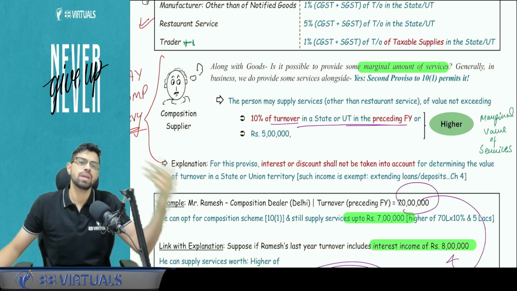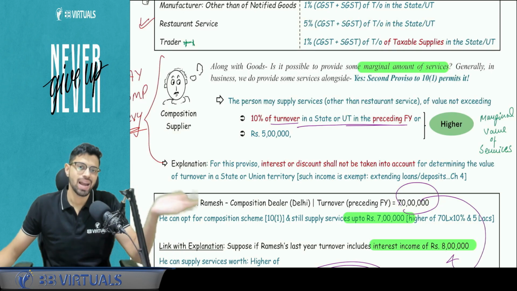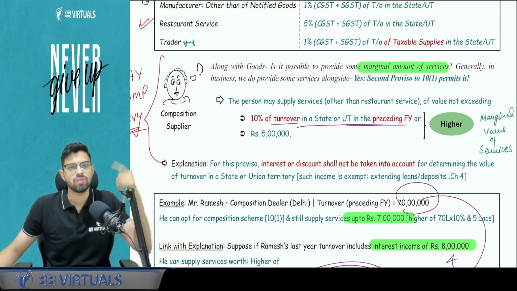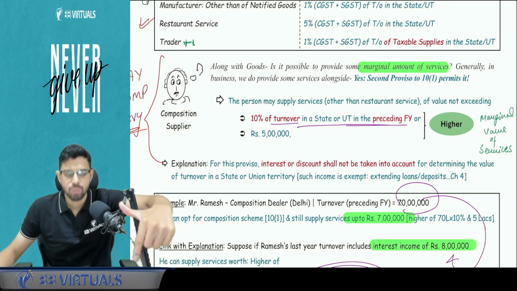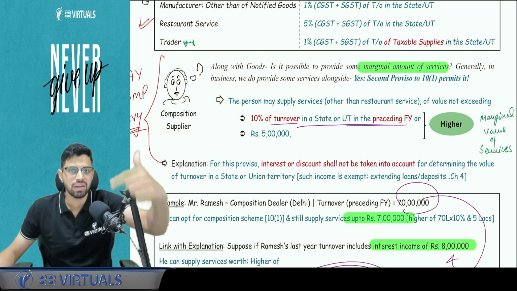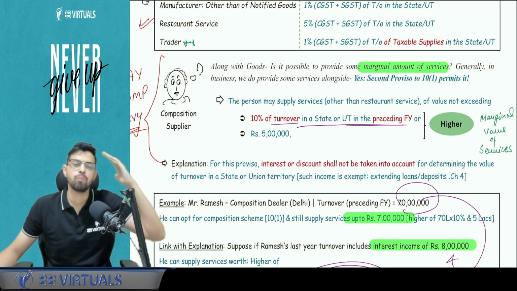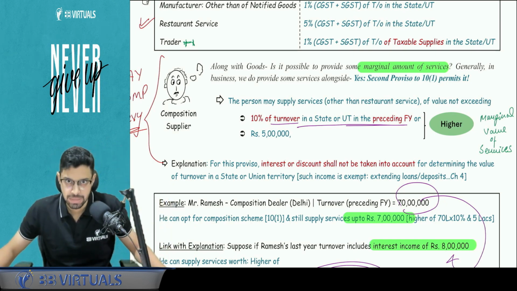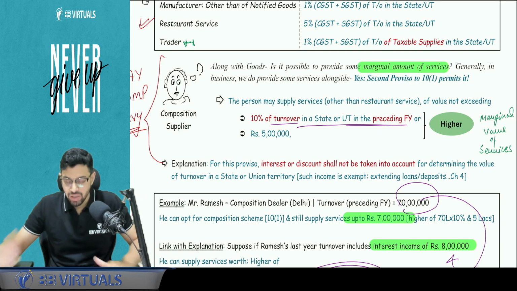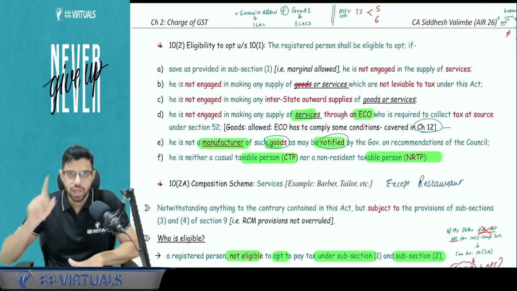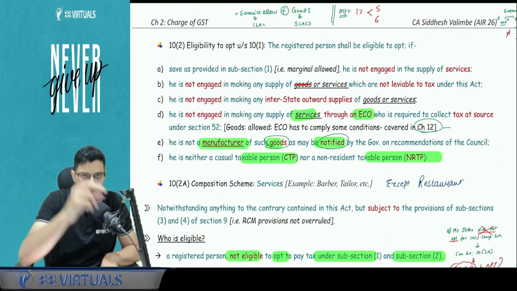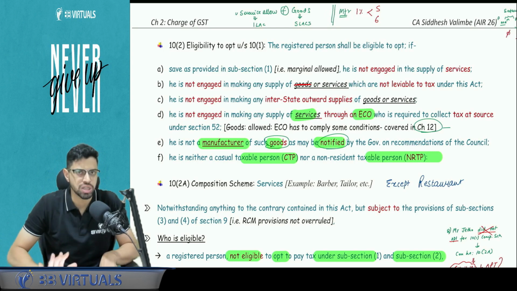Okay, so let's say my previous year turnover was 10 lakh. So 10% of 10 lakhs is 1 lakh; 1 lakh or 5 lakh, whichever is higher. In the current year, in the composition scheme, in goods under section 10.1, I can provide services up to 5 lakh rupees. Yes, I have covered each and everything on this same page. If you want, you can review this part again because I have stated all the points logically.